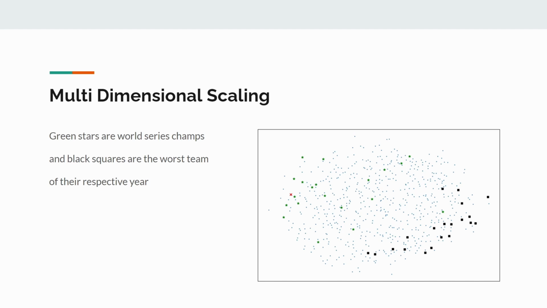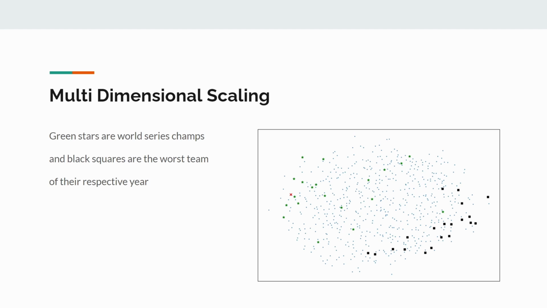But the most important thing, as you can see, is all the black dots are a little bit more tightly grouped up, because teams that are bad typically don't have good stats. So you can see that our K&N method is recognizing that and grouping them together and saying these teams are all similar, these teams are all close because they're bad. And the World Series champions, these teams are all similar, they're all close because they're good. The only exception being one green star that's in there. It's Kansas City in 2015.